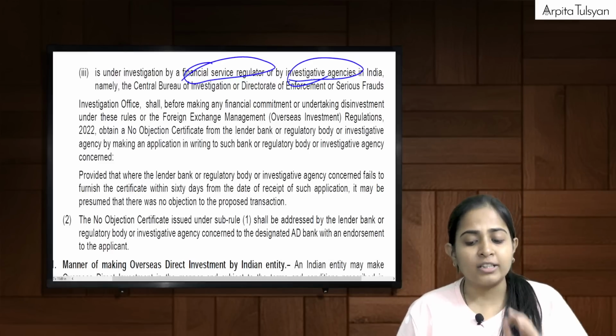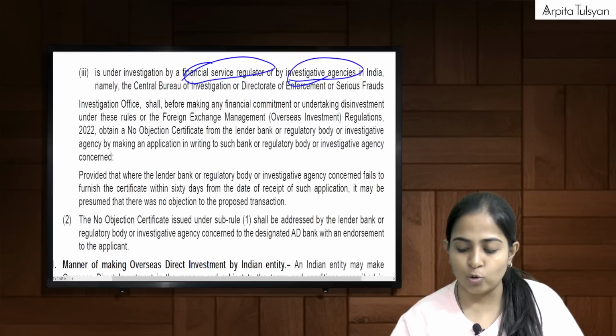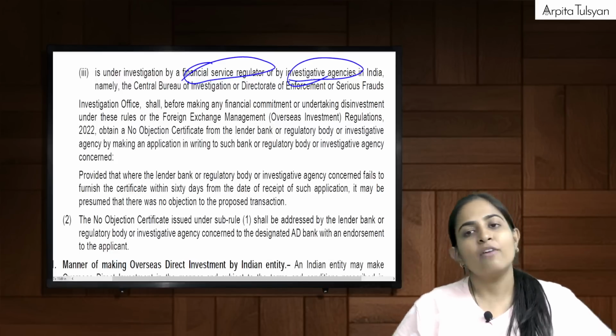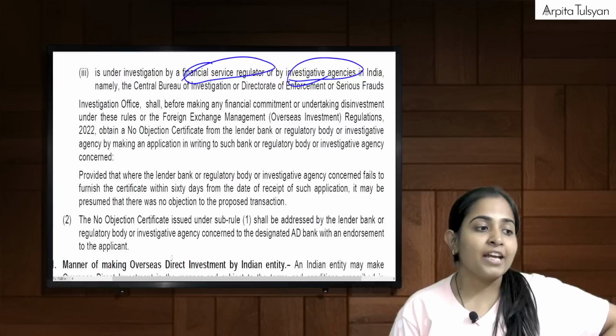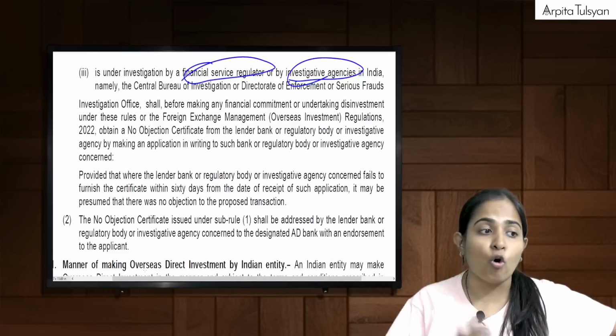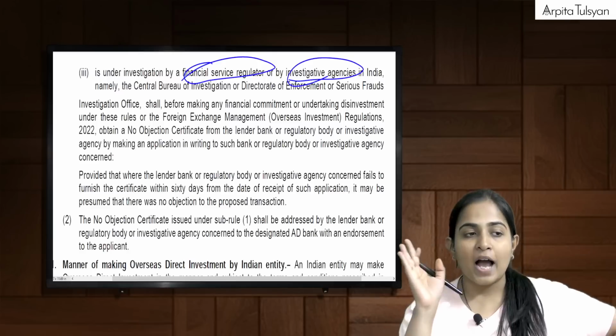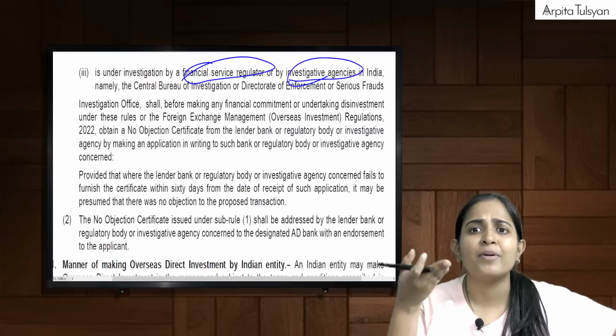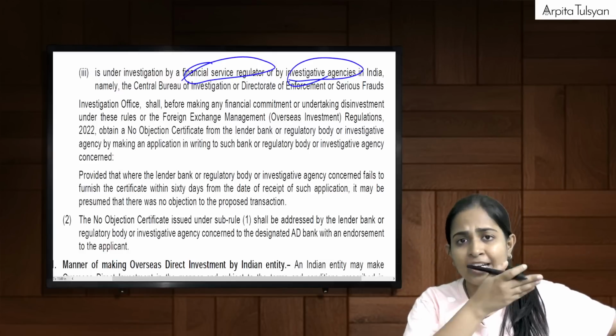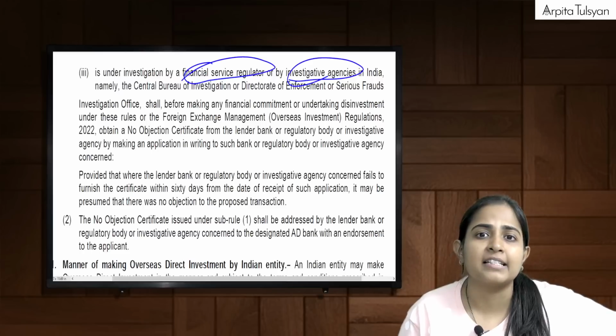So before these people do any overseas investment, what will we say to them? If you have so much money to do overseas investment, why don't you get your name out of this defaulter list?